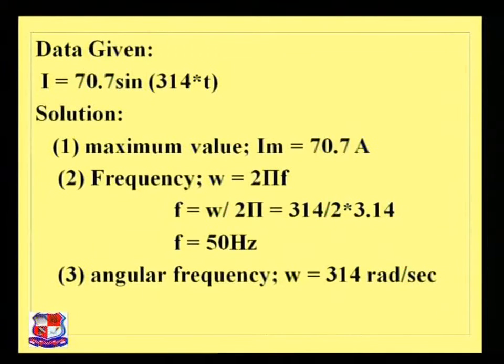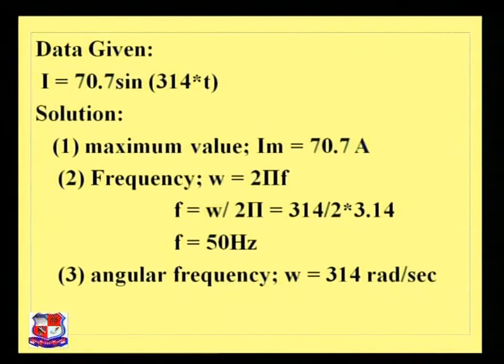With the given equation, we can write omega equals 2 pi f, so f equals omega by 2 pi. Omega is given as 314 radian, and the value of pi is 3.14. So by putting all these values in the equation of f, we find that f equals 50 hertz for the given current.